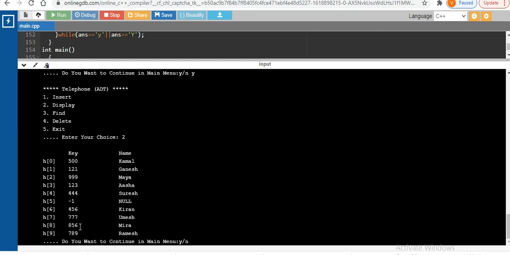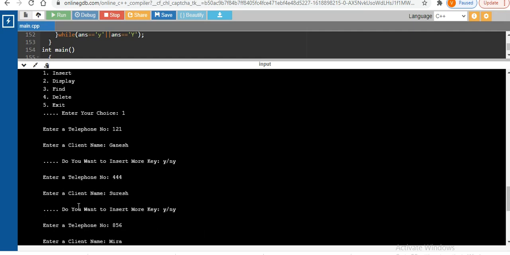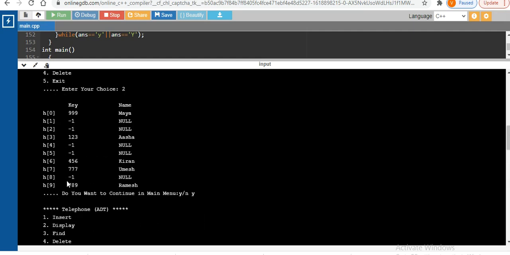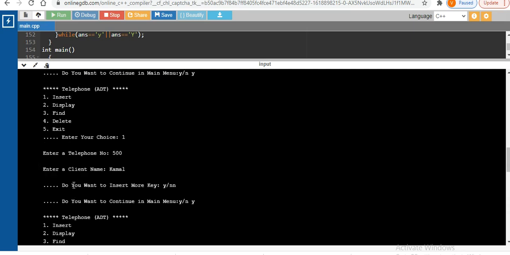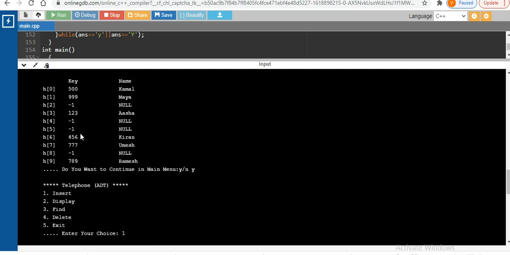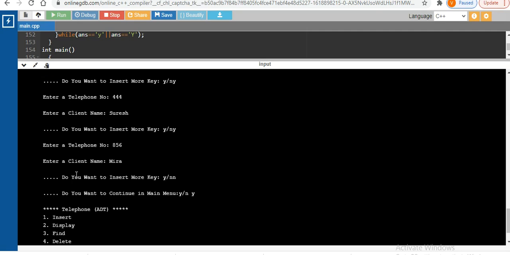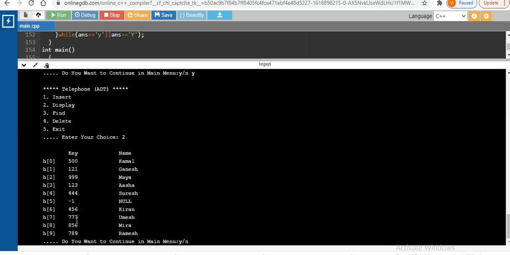But what about the 856? 856 should be at the 6th location, but the 456 is already at its correct position, so we cannot replace that number, right? So we'll find out the next available space, and the next available space for that number is 8, because 7 is already occupied, so 8 is the next available space. So in this way I can insert 856 in the next available space.